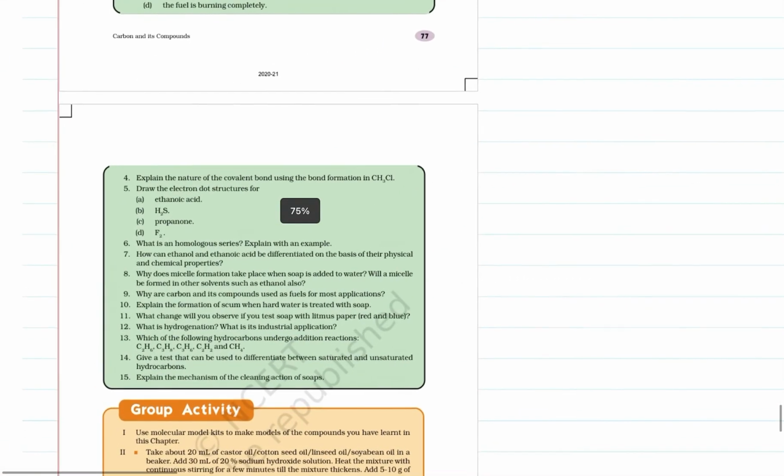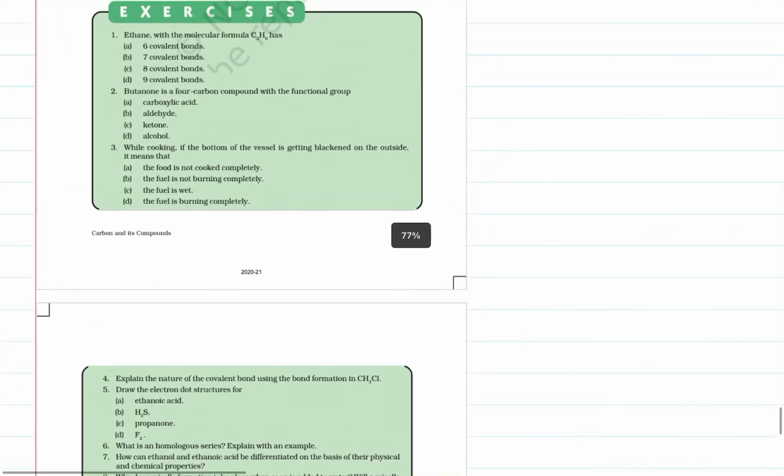With this we complete this chapter. You can complete the activity and the exercise given at the end of the chapter.